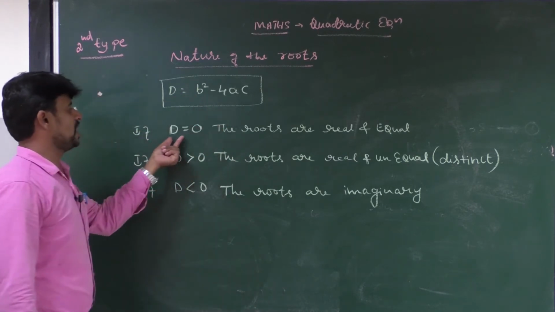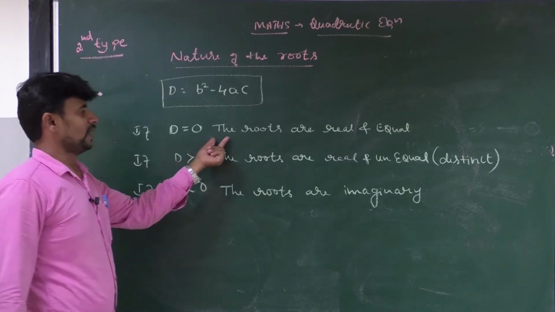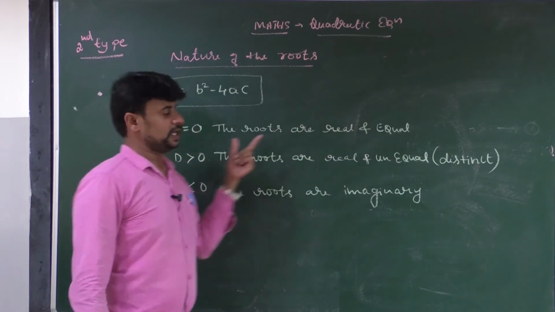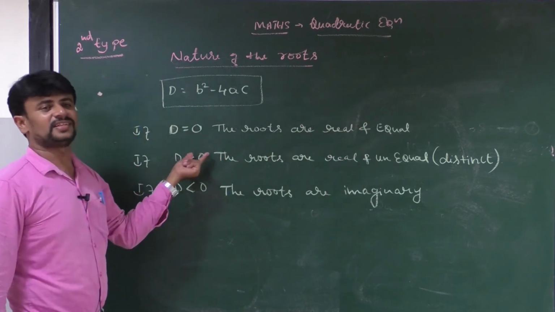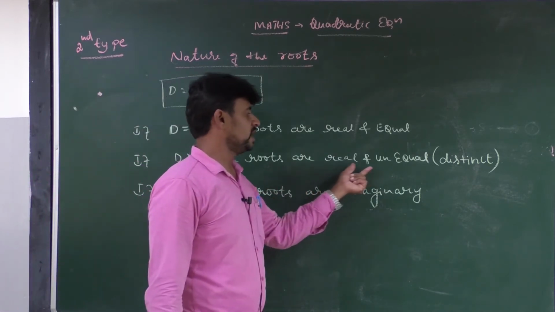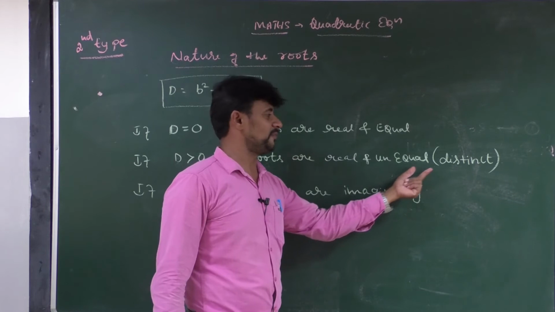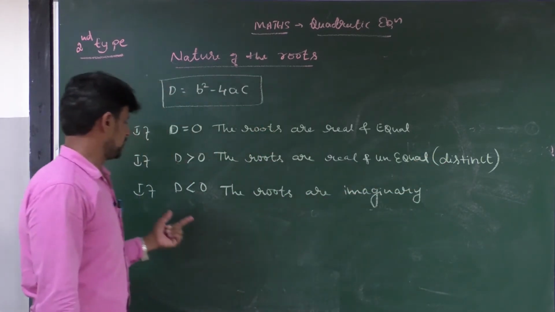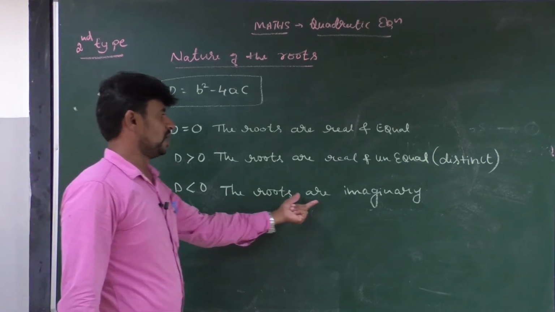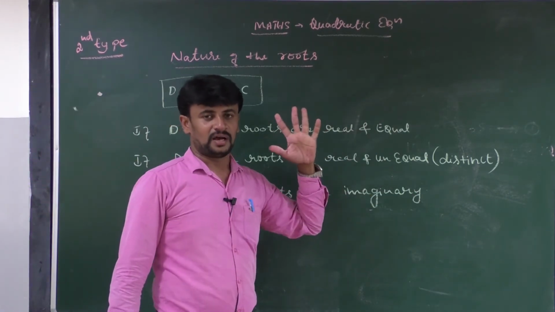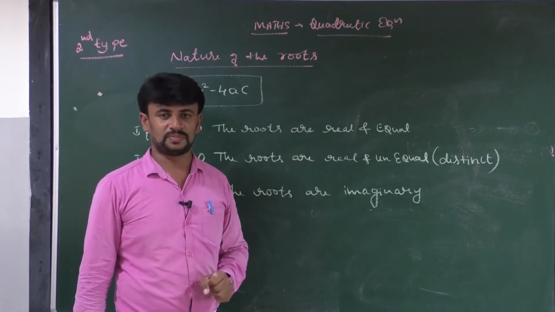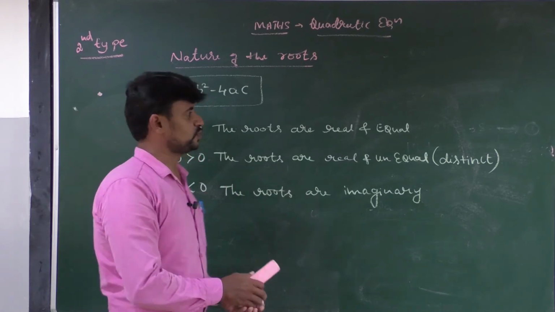If the value of D is equal to 0, we call it as the roots are real and equal. If the value of D is greater than 0, we call it as the roots are real and unequal. Another name for unequal is distinct. Then if the value of D is less than 0, the roots are imaginary. On the basis of this, now we are going to solve some problems. Let's take the first question.